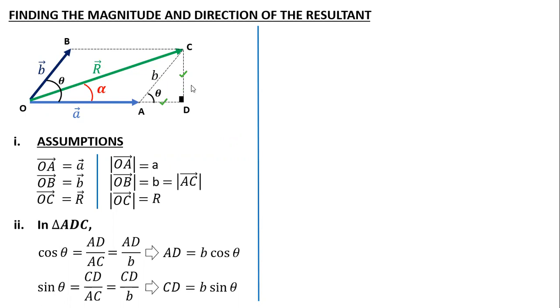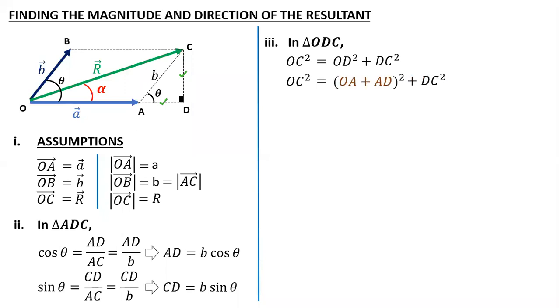Now once I know AD and CD, the next job is to find R. How do we get R? In the big triangle, apply your favorite theorem, the Pythagoras theorem, because now I know all the data. OD I know as OA plus AD, and then plus DC square. This is Pythagoras in the big triangle.